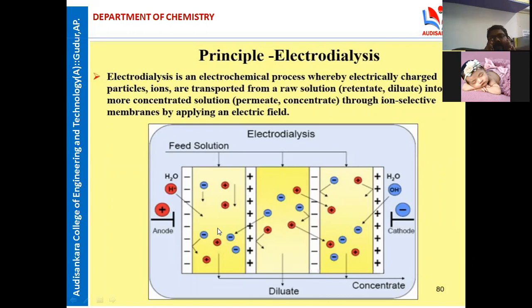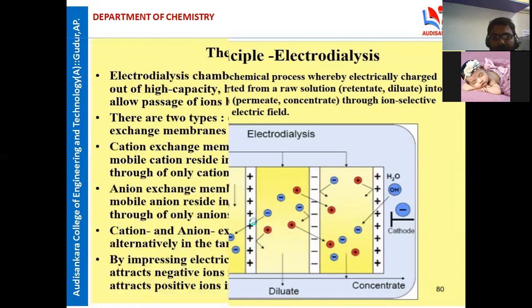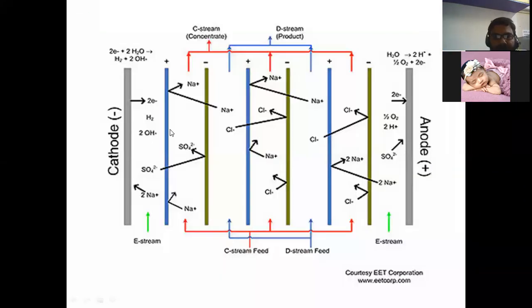So totally the charged ions, Na plus, K plus, Cl minus, are completely removed by using this process, right? See, here is the Na plus and Cl minus, completely absorbed in this process. Here it is absorbed at the anode and the cathode like this. We get the soft water. This is the small diagram. Na plus and K plus are completely removed by the strong electric field like this.